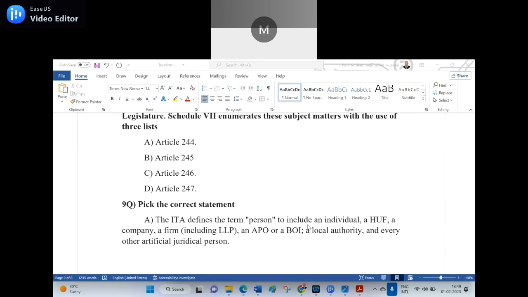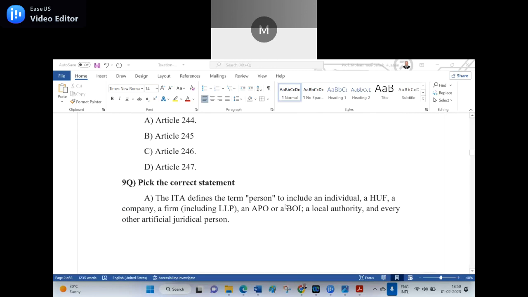What are the 3 lists? Concurrent list, state list, central list. What is the right sequence? Central list, state list, concurrent list. They can ask you in the sequence also. And what is the serial number? Central 1, state 2, concurrent 3. List of the serial numbers also there. Please note these are the supplementary questions.